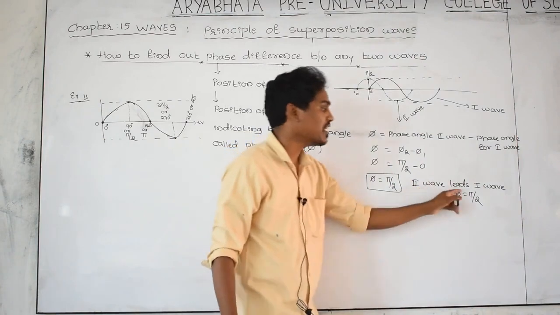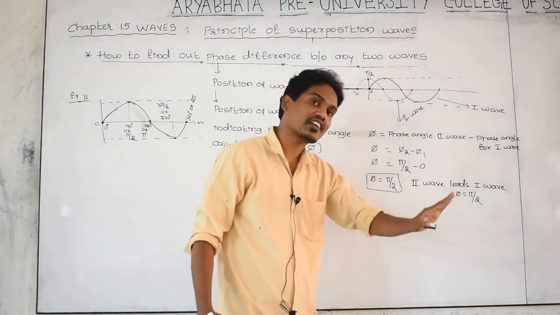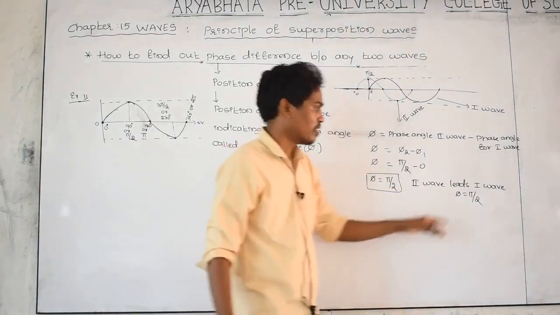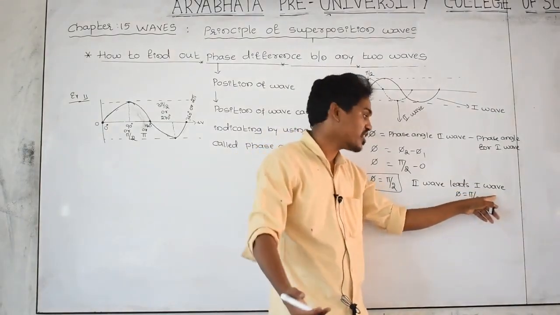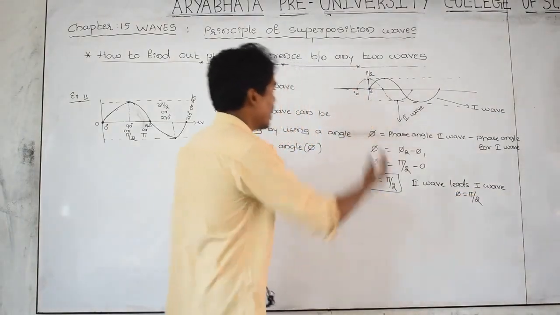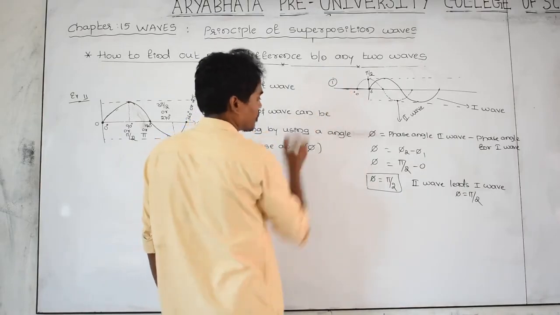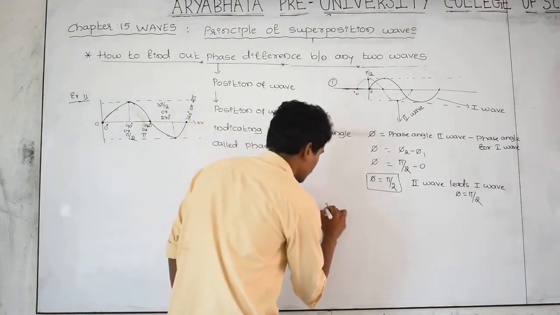Second wave leads means second wave already started compared to first wave with how much position? That is pi by 2. And let us take, this is the first case, and take the second case.